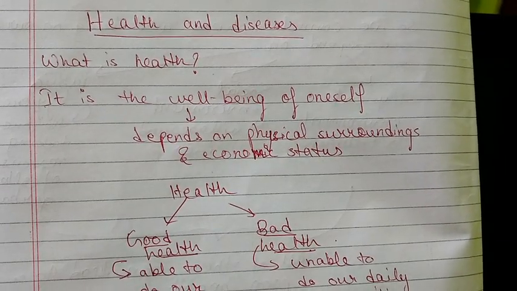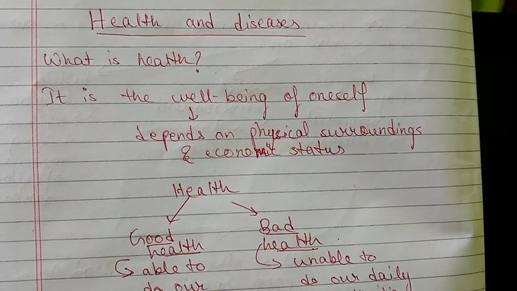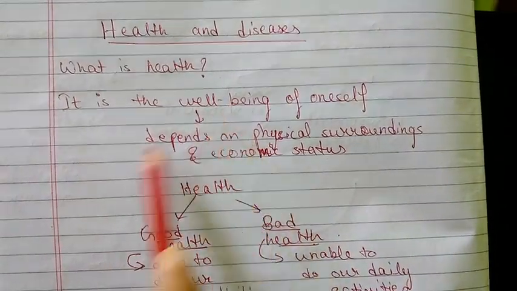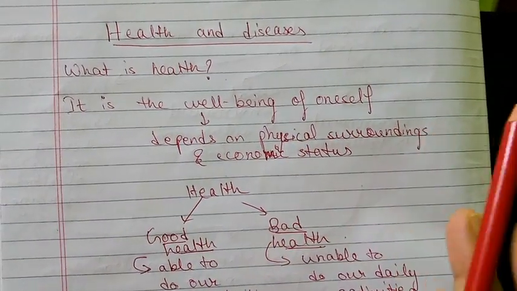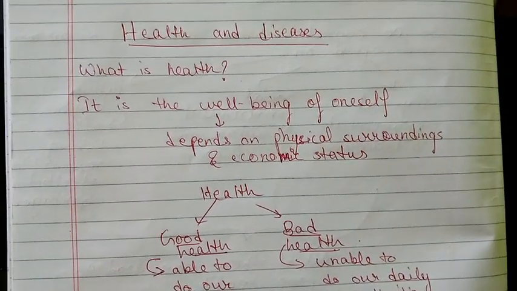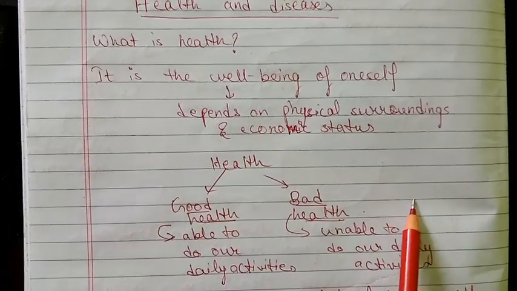Today we are going to learn a chapter from the Class 9 Science syllabus under the CBSE board, Health and Diseases. So what is health? It is the well-being of oneself and it depends on the physical surroundings and economic status. Health can be classified as good health and bad health.